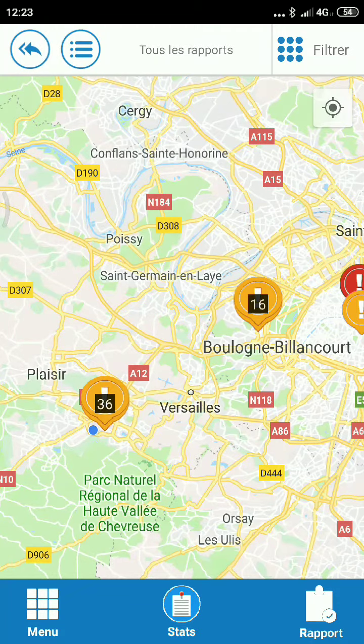So that is just the introduction of the application. In the next session, we will go through the menu details and also how to create a report, to post it, to view it, to vote on it, etc.